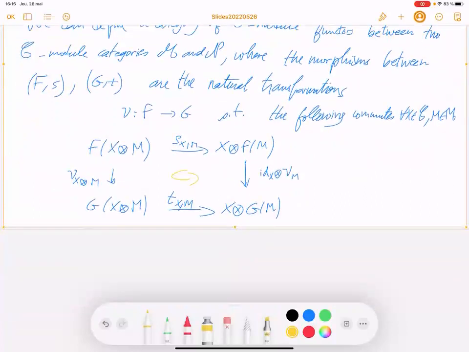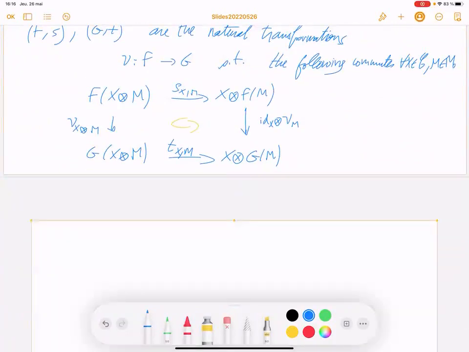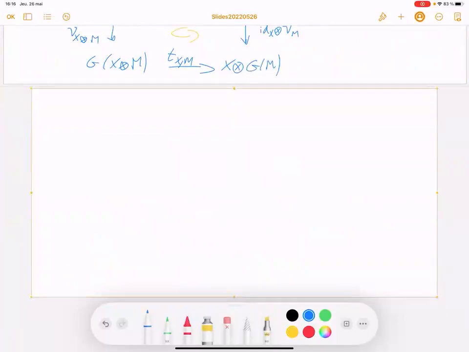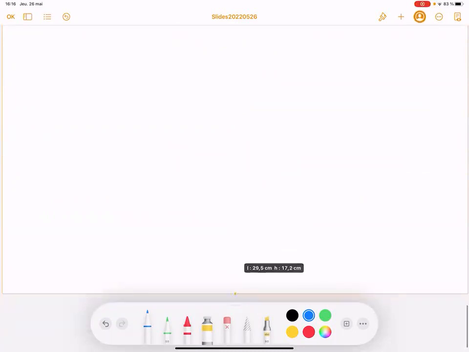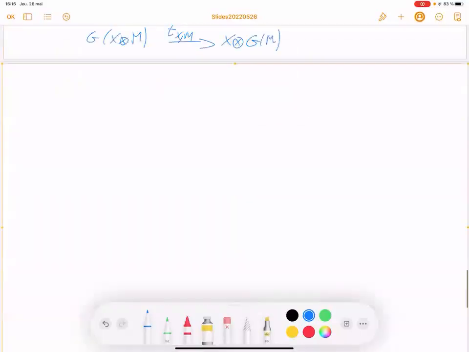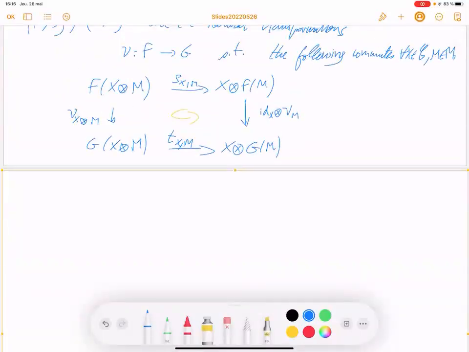Okay, so here, exercise. You have to show that you can compose two module functors. The composition of two C-module functors is a C-module functor.